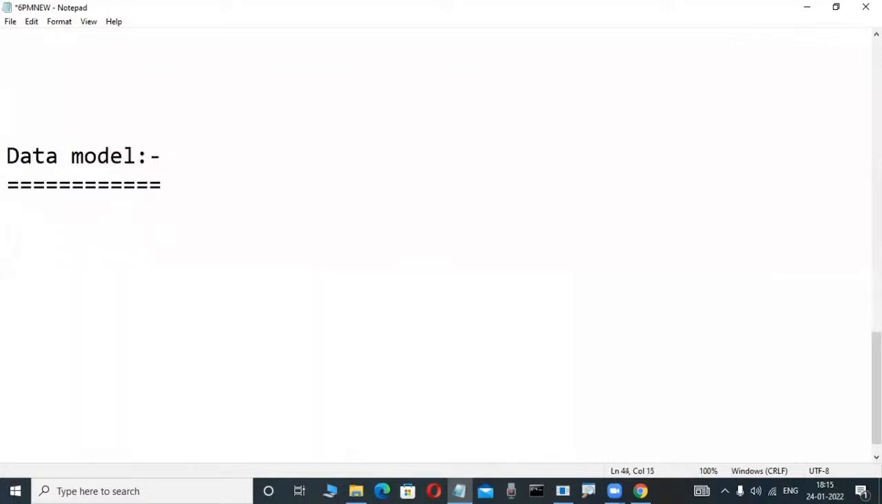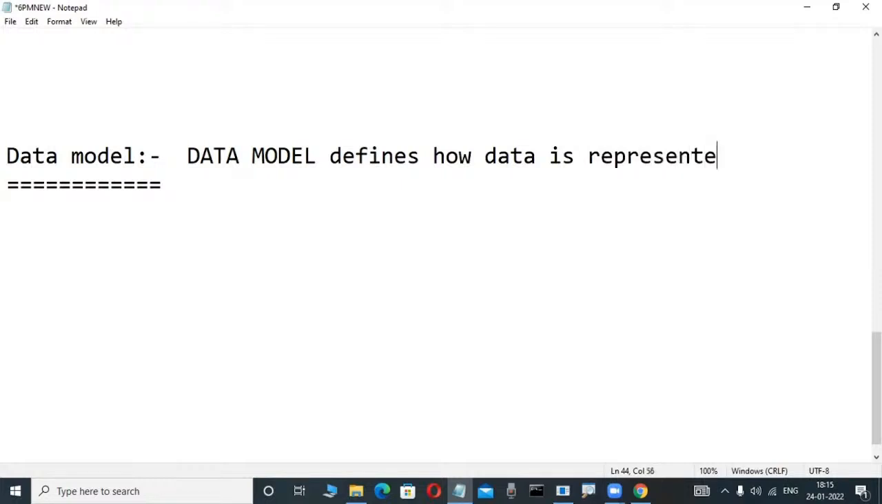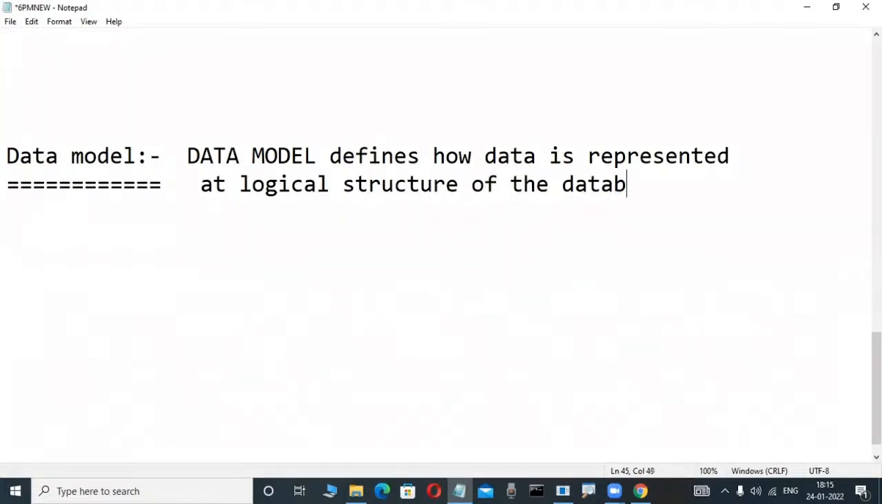Data model defines how data is represented at the logical structure of the database. How easy a definition. Observe here, the logical structure of the database. And now check it out, screen, observe here. What is a logical structure?